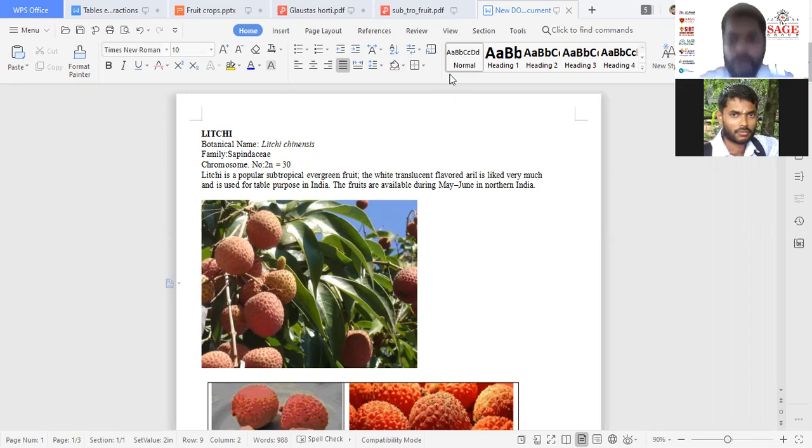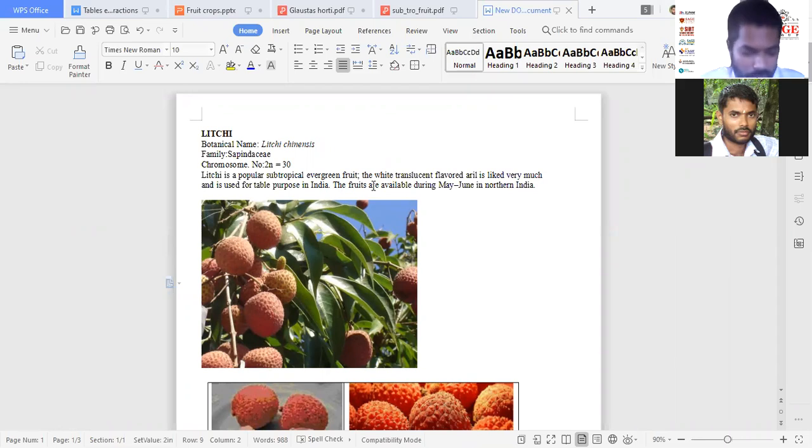So it is in very good demand, especially in North Indian states, as well as having very good table purpose value. Along with this, one other type is there, that is rambutan. That also belongs to the same family. It is also called hairy lychee. That is not for your syllabus, but lychee is a major crop, so it is included here. So it is having table purpose value.